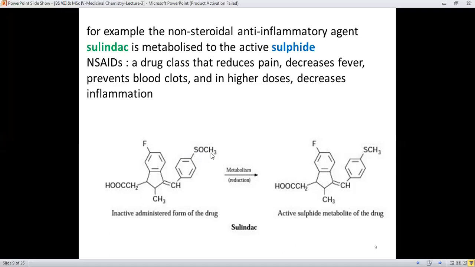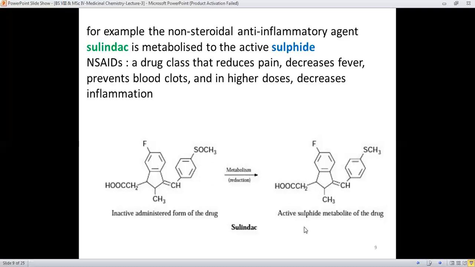And therefore when such a sulfide functionality is formed, it will be metabolized after undergoing a reduction reaction. Here is the inactive administered form of the drug, but after metabolism it becomes the active one, the active sulfide metabolite of the original drug, which was Sulindac.